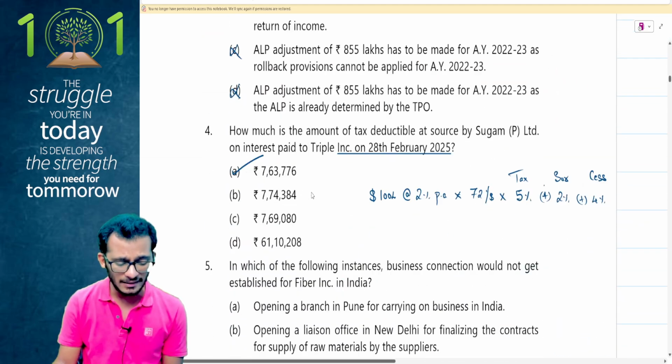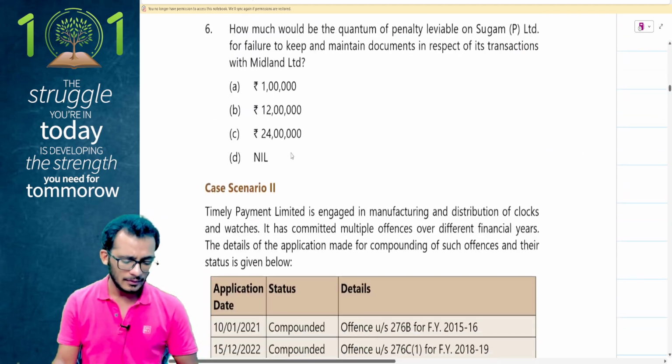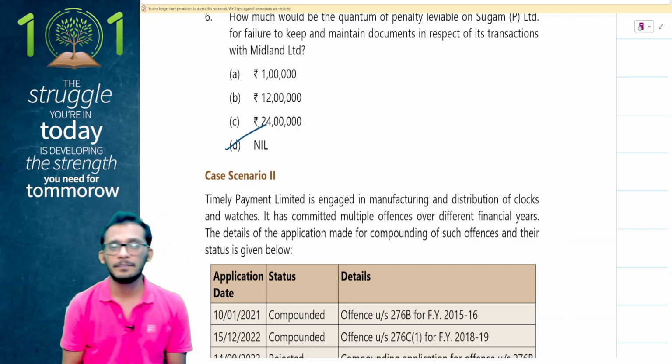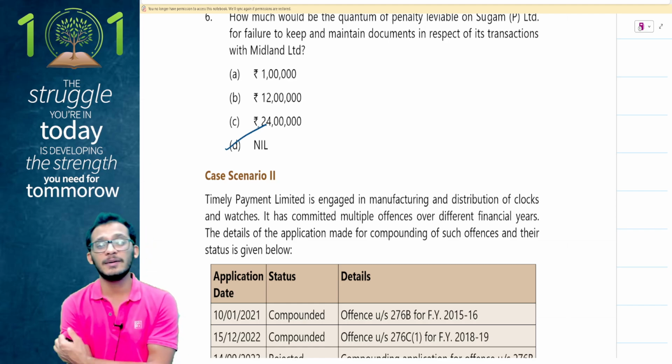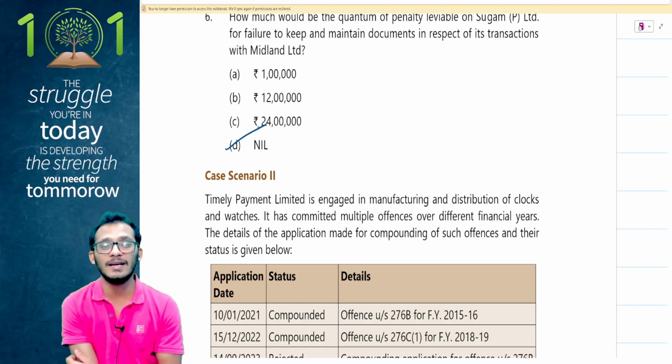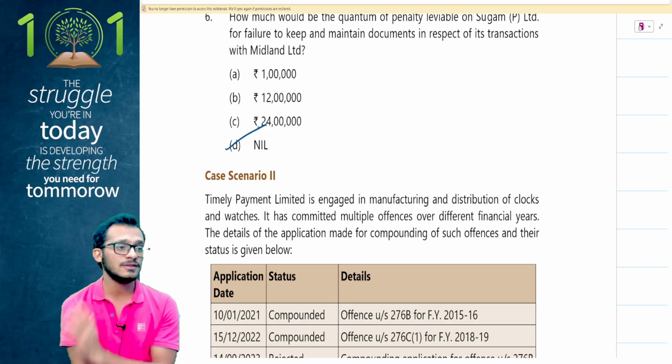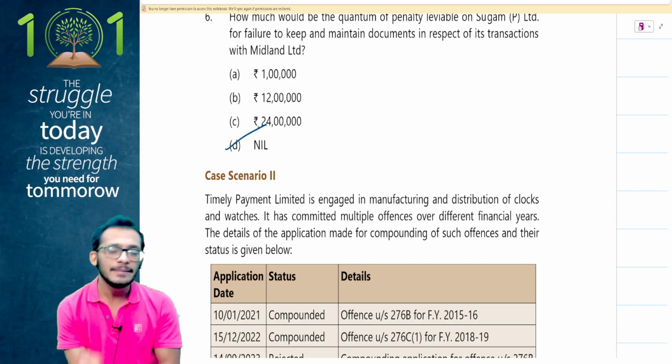So will I have any penalties on this? The answer would be no. No penalties are coming on this. The answer is nil here. I would not be reporting any penalties. Assuming this had been an associated enterprise, then I would have reported 2% of the value of the transaction as my penalty. So option C would have been right, but otherwise this is option D.